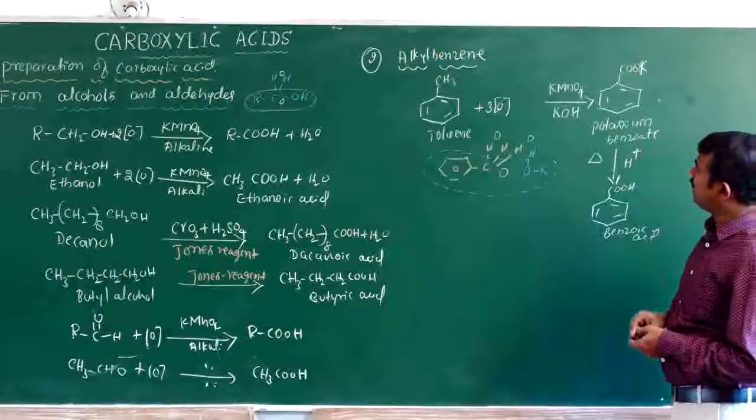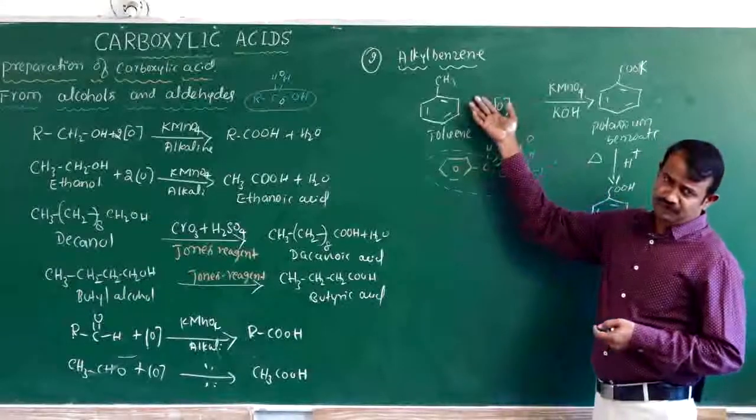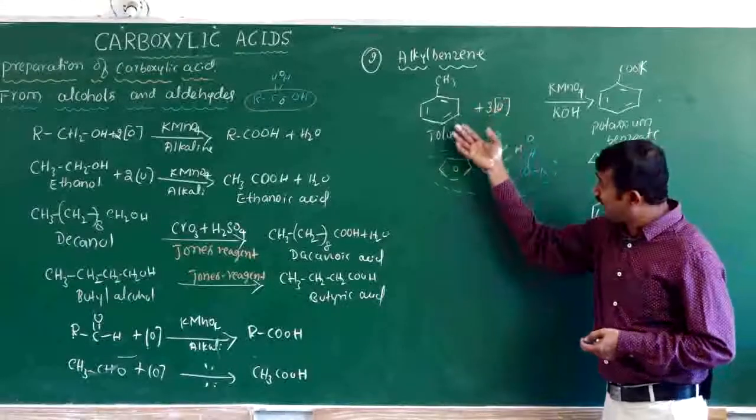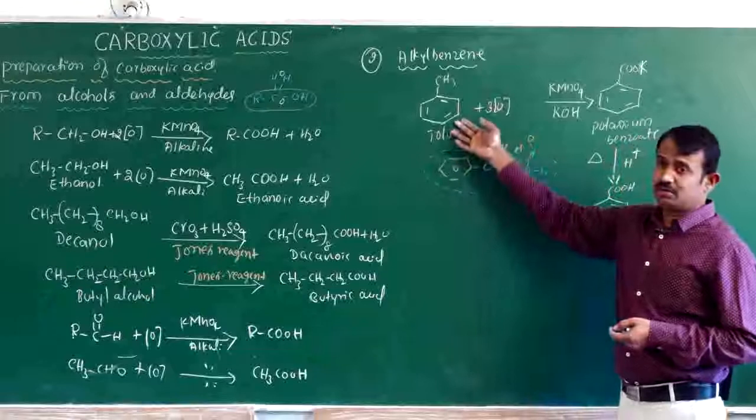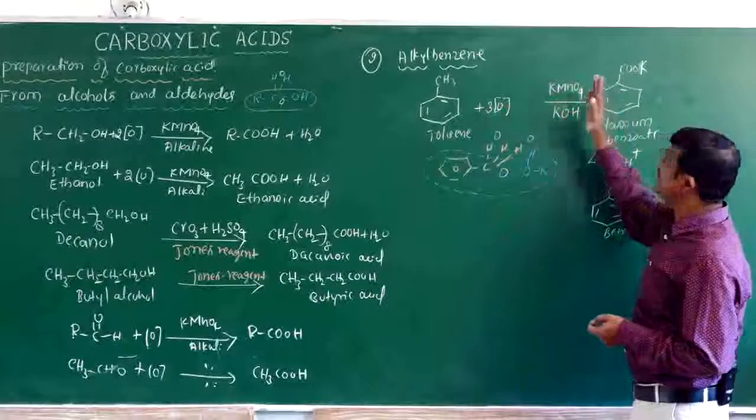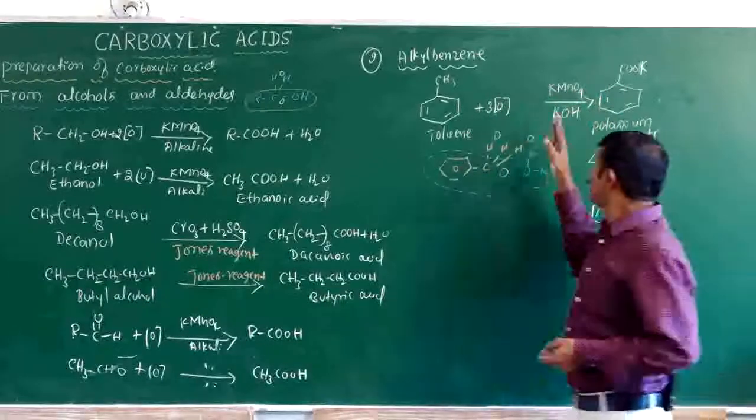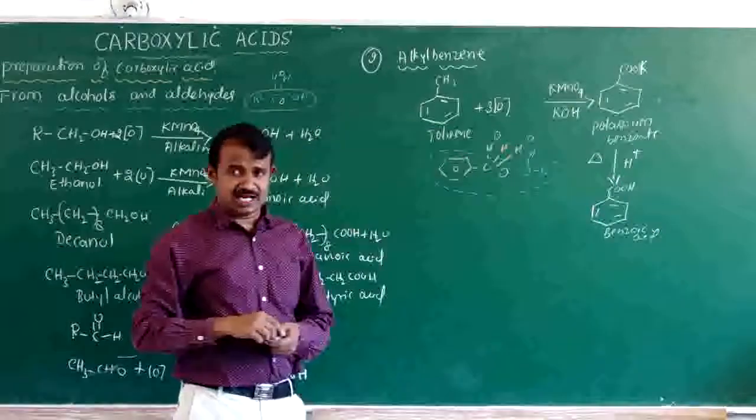This is a very important preparation of benzoic acid from alkyl benzene or toluene using an oxidizing agent like potassium permanganate in alkaline media.